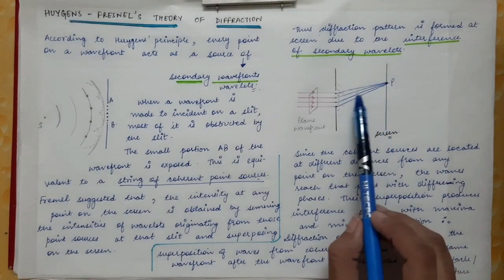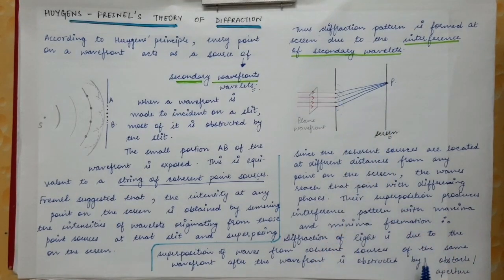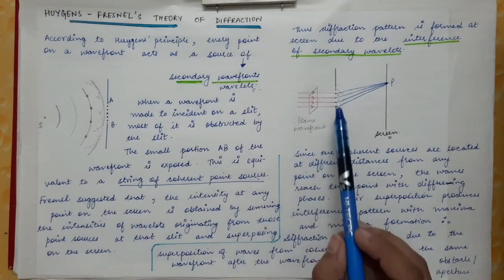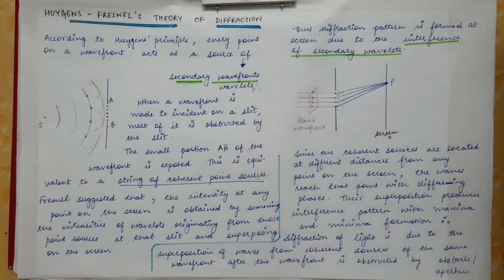So we have superimposition of the waves from these coherent sources of the same wavefront, after the wavefront is obstructed by an obstacle or aperture.